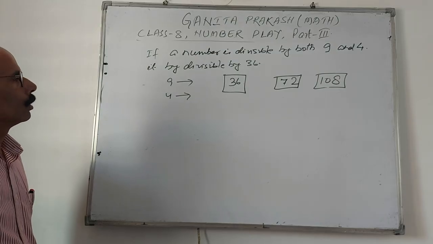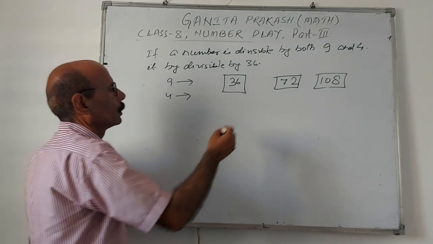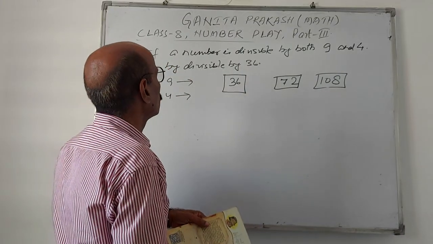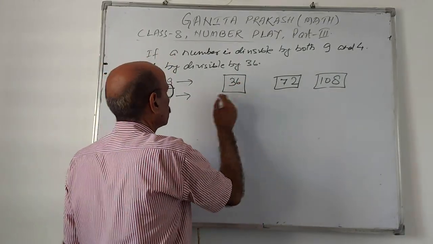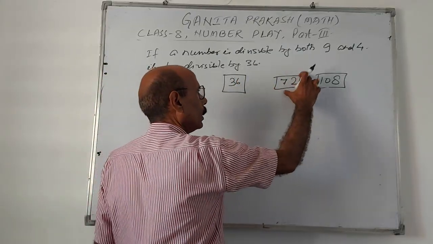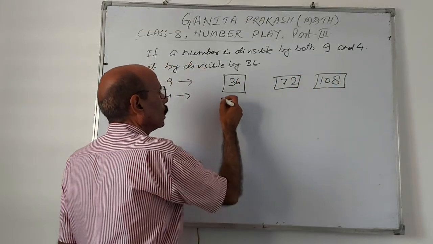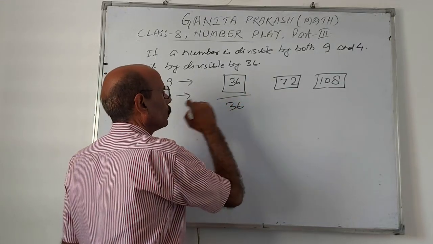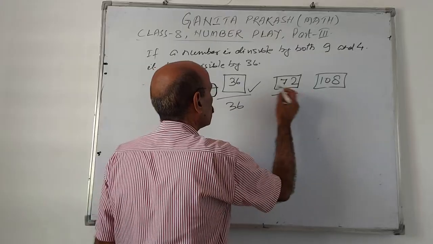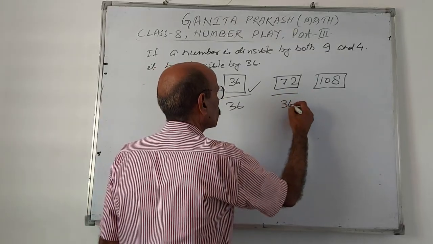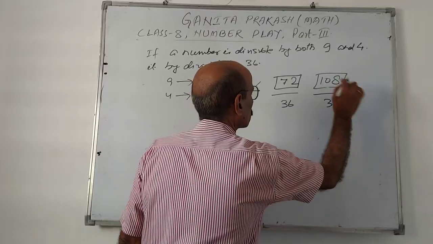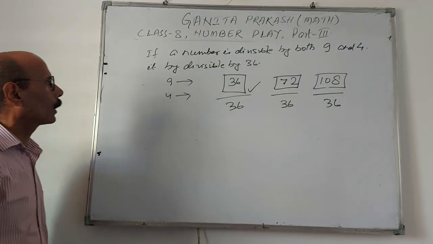Check: 72, divisible by 4, then it is divisible by 36. This number is divisible by 9 and 4. This is also divisible by 9 and 4. Check if it is divisible by 36: in this case yes, here 36, in this case yes, 2 times 36, in this case yes, 3 times.